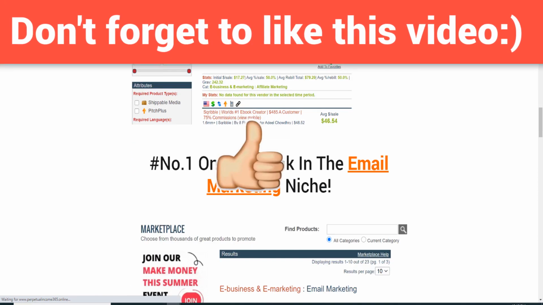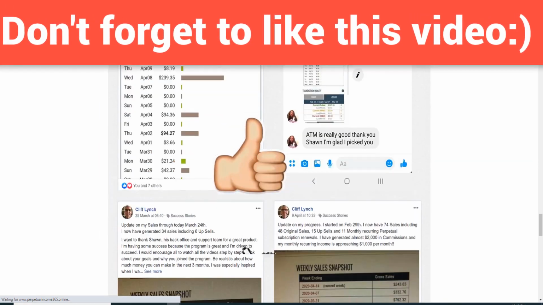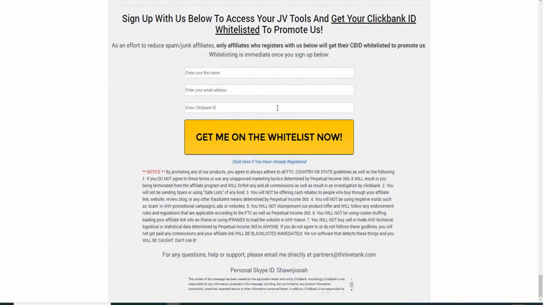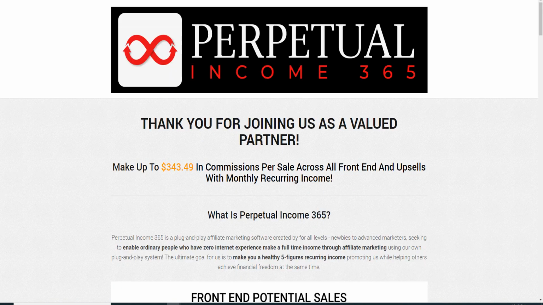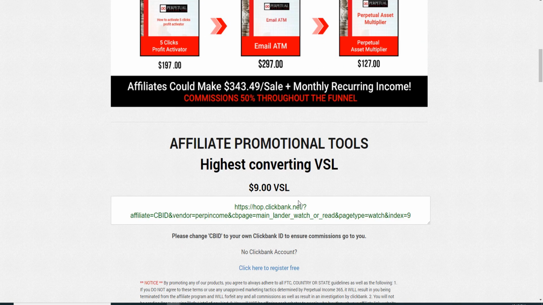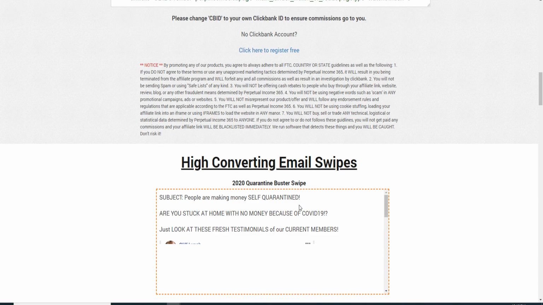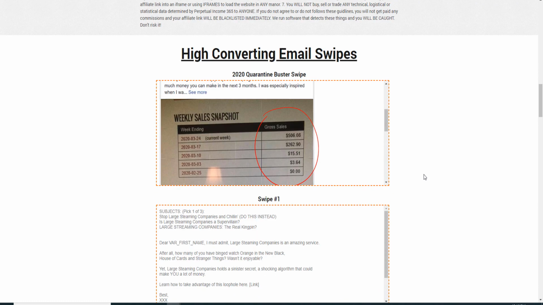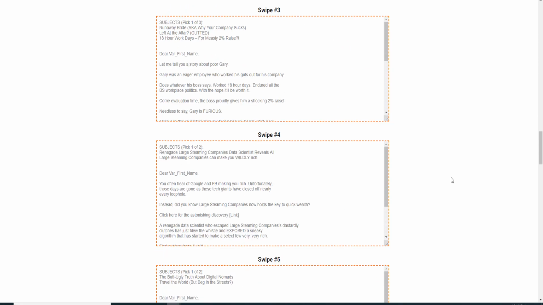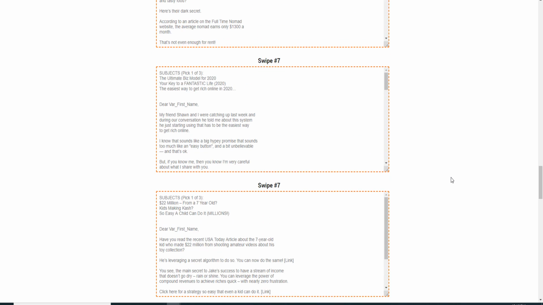So let's proceed here, and let's scroll down a little bit. Now it is a good idea to fill in the details here, so let's assume that we have already done that, and let's have a look at the material here we can take advantage of for copy and pasting ads. Alright, we can see here that there are some email swipes, and this will be perfect to take advantage of and use.